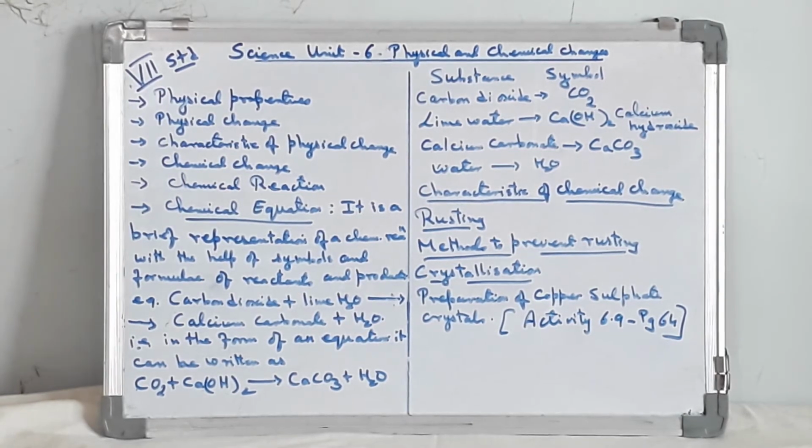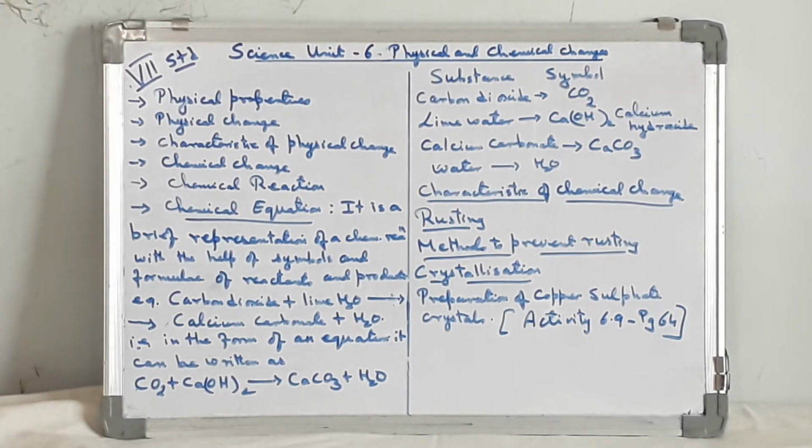For example, hydrogen combines with oxygen, giving you water. Here H2 and O2 are reactants. That is, hydrogen and oxygen both react with each other to form a new substance, water, which is called the product. Then what is a chemical equation? It is a brief representation of a chemical reaction with the help of symbols and formulas of reactants and products.